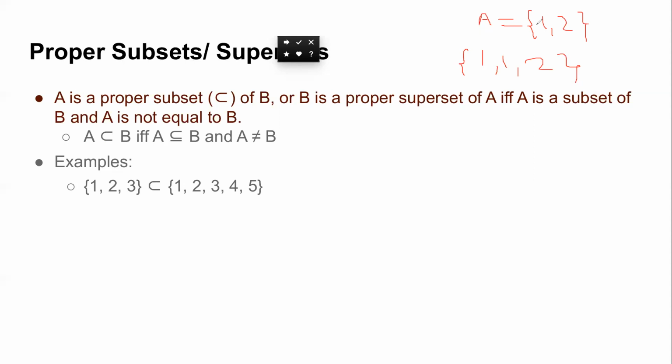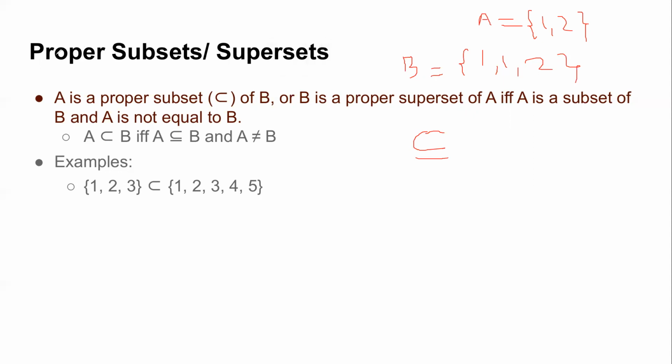What can you say about this? Both are actually the same set, right? Why? Because repetition and order don't change things, so they are also equal. So when we write this notation, with a bar underneath, it says that there is a chance that these can also be equal to each other, right?